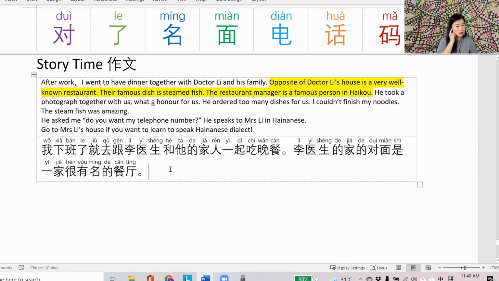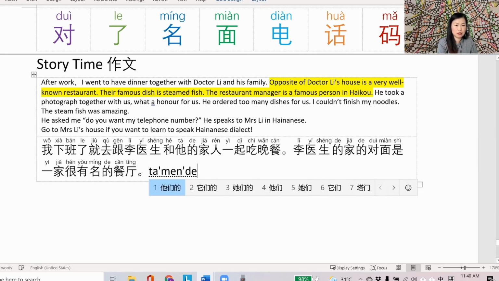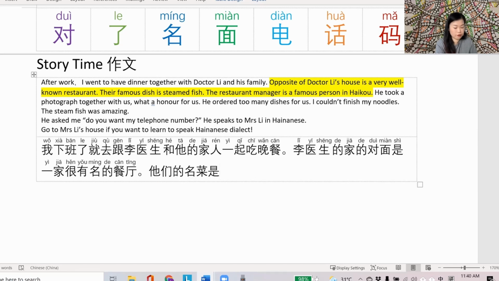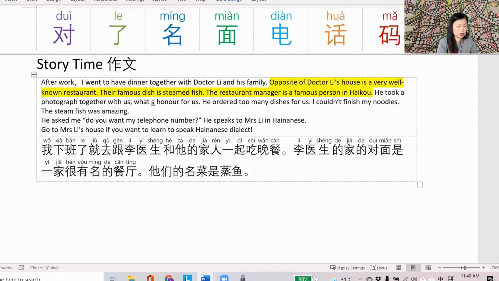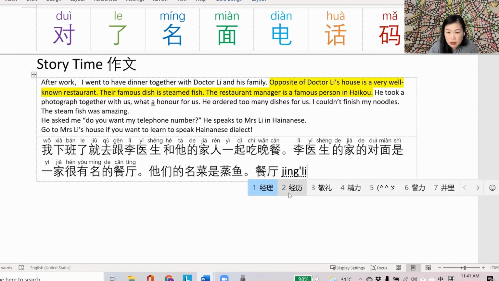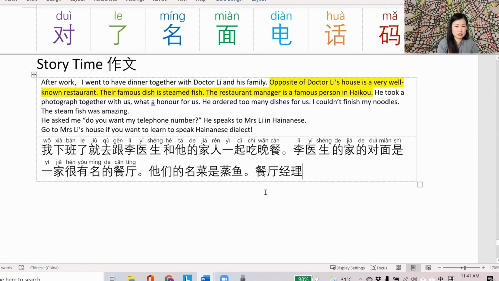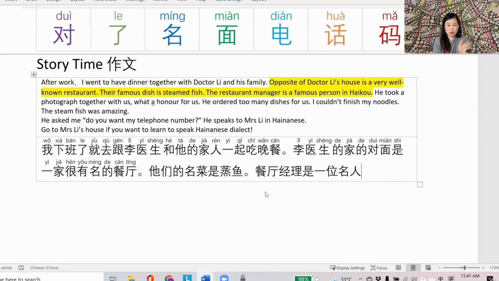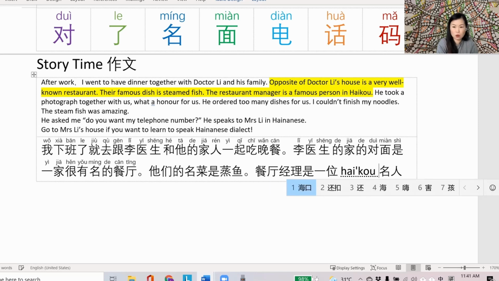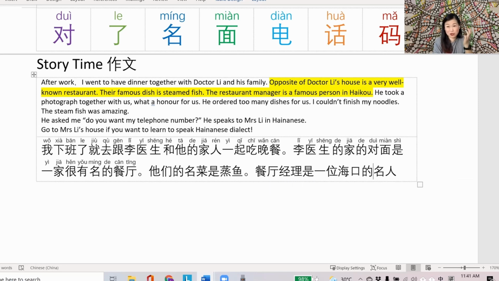Their famous dish is a steamed fish. 他们的名菜是 what is it? Steamed fish. 蒸鱼. 蒸鱼是这个蒸. I know it's steamed. The restaurant manager 是餐厅经理. I think it's this one. 经理 is a famous person. 是一位. We use 一位 for a person. Famous person 是名人. 一位名人, but he's not just any famous person. He is a celebrity in 海口. 是一位海口的. So he's not a world famous person. He's just very famous in 海口.